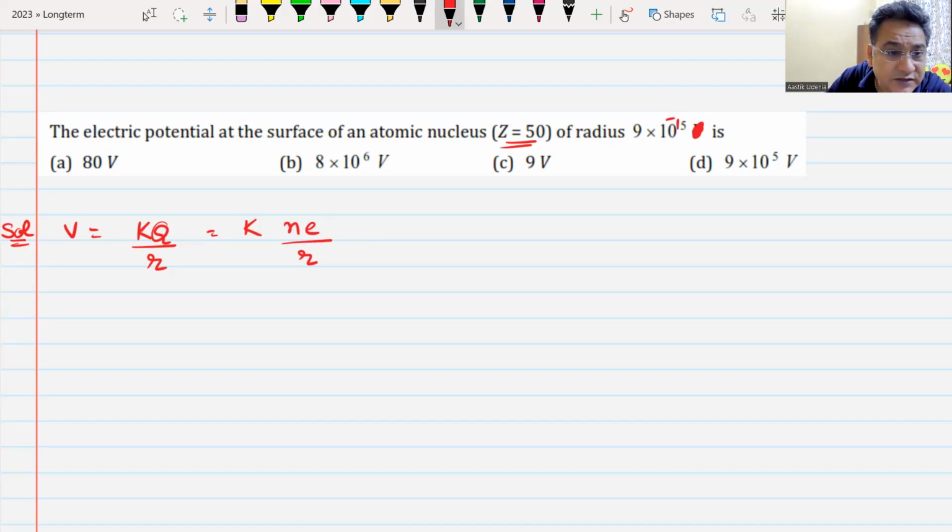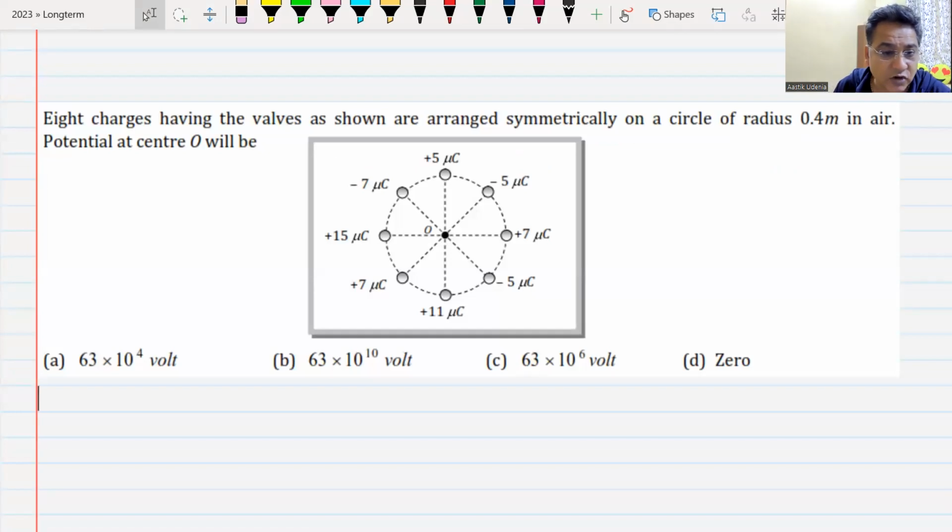This one, do it fast. 8 charges having the values as shown. What is the electric potential at the center? Option A. Everything is the same, all the distances are the same. The distance of the charge from the center is already given, 0.4 meters. You just find out the total charge. How much is the total charge?